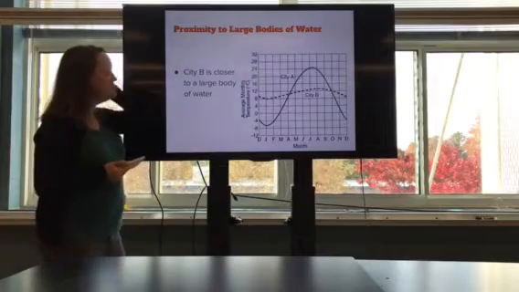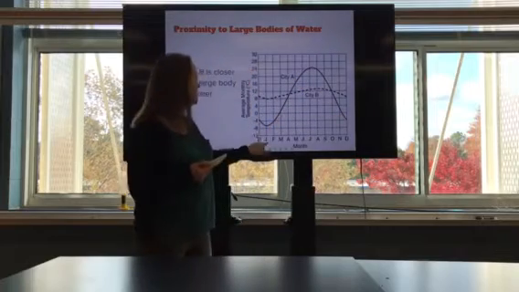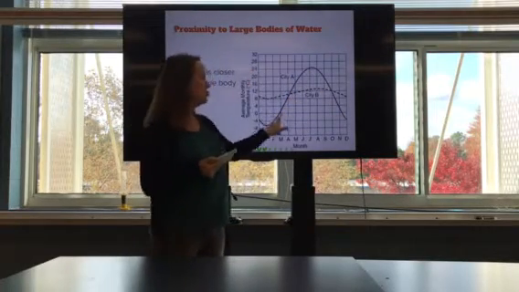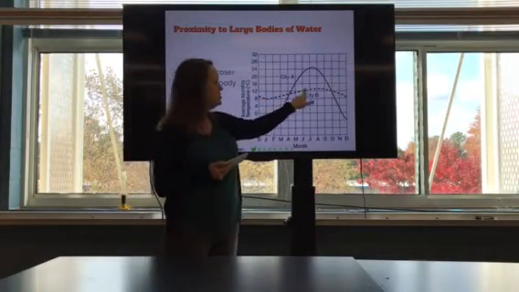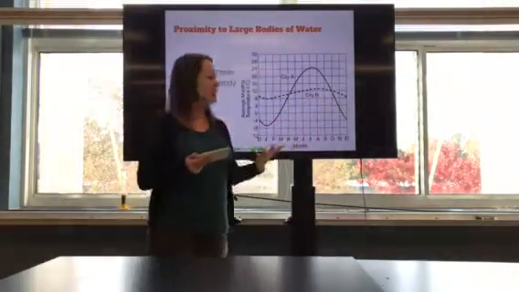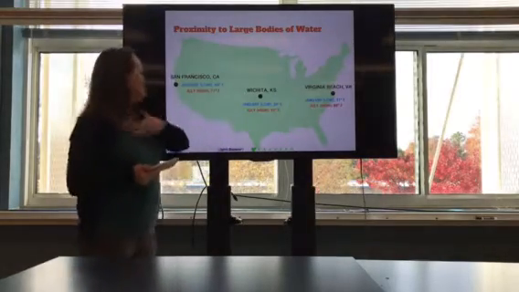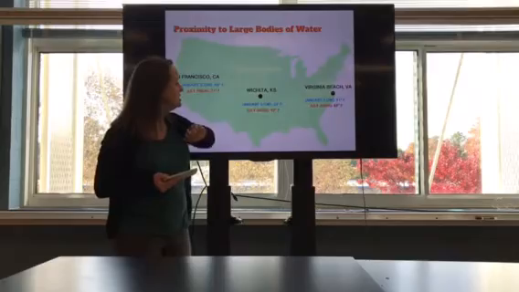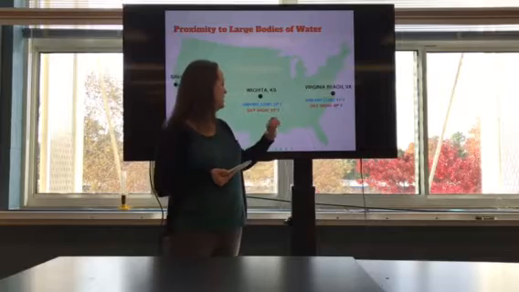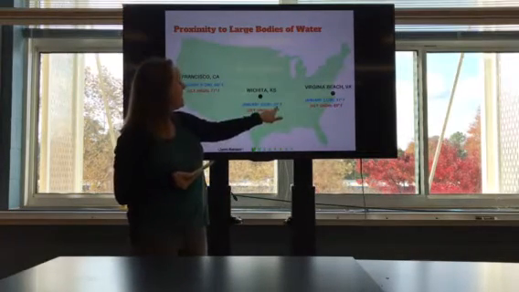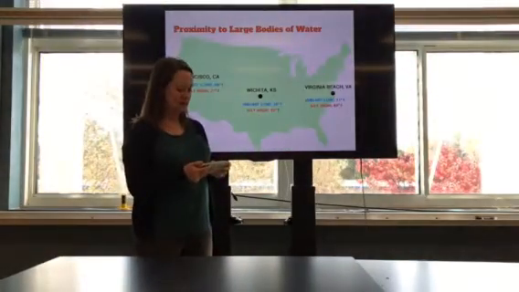So for example, if I look at these two cities, City A, which is this line right here, you can see from January to June and July, there's quite a range of temperature. Whereas City B, that's closer to a large body of water, the temperature rises slightly in the summer, but doesn't get quite as cold in the winter. So again, looking at another example, if I compare Virginia Beach to Wichita, Kansas, here in January the low is 31, July is 89, whereas in Kansas I have a low of 20 and a high of 92. So a much greater range between seasons there.